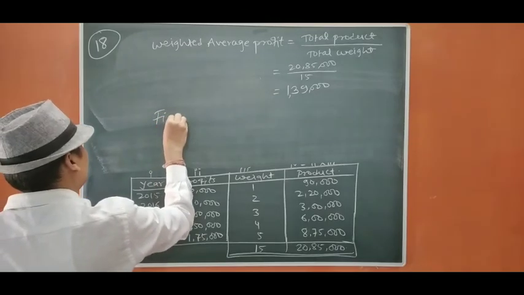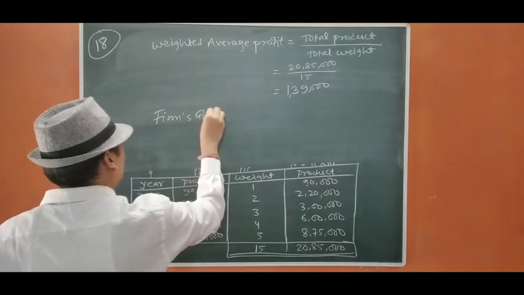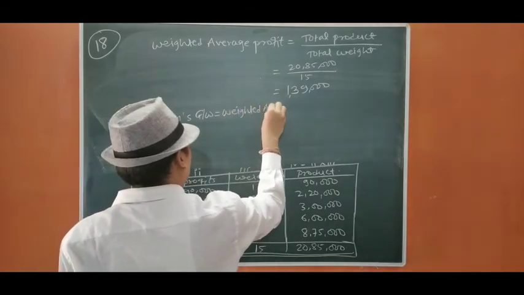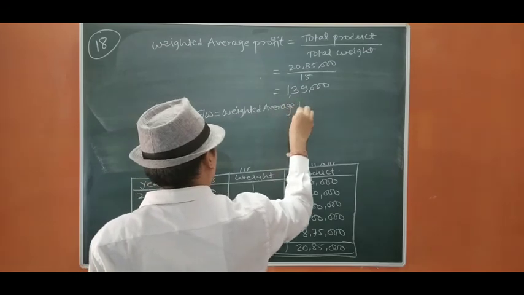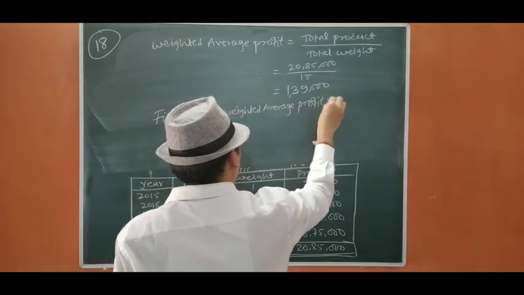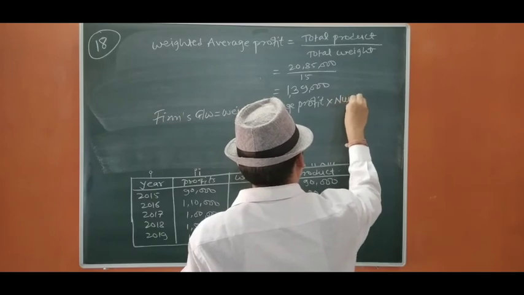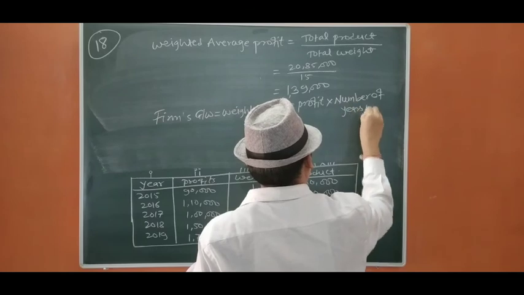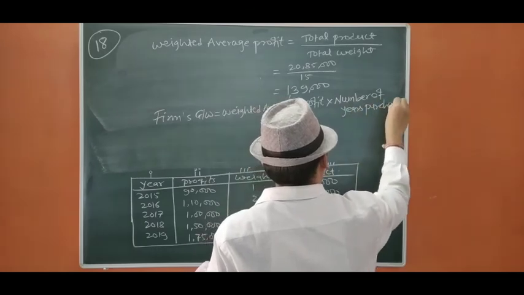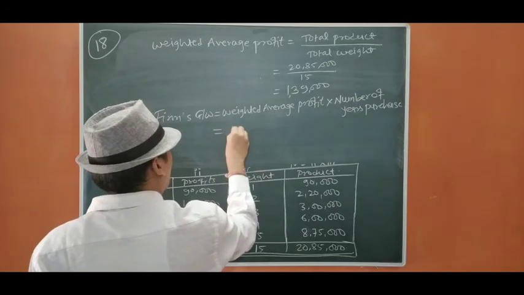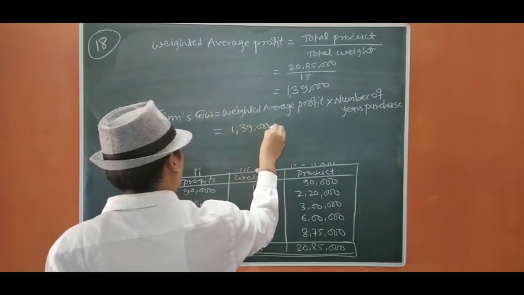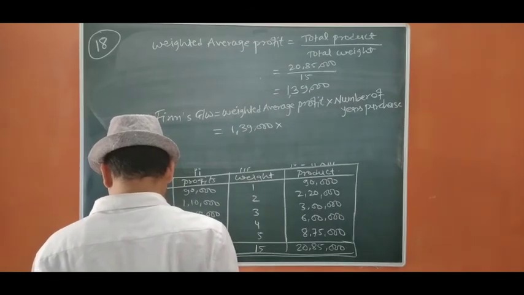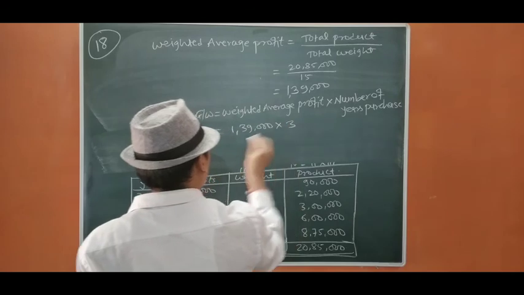Firm's goodwill equals weighted average profit into number of years purchase. 1,39,000 into 3 years, the number of years being 3.